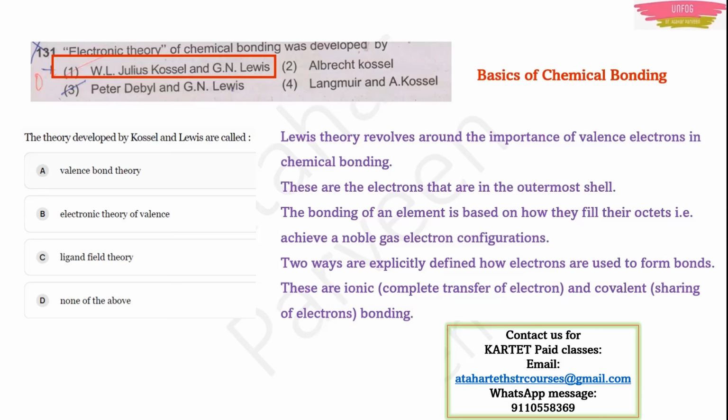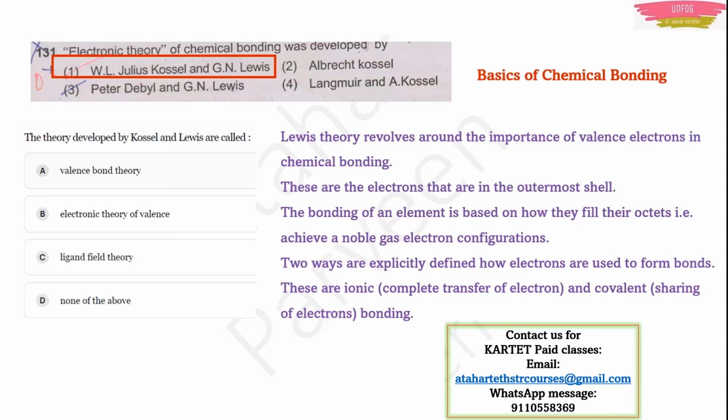Now, how do these valence electrons play a role in bonding? Actually, what happens is the valence electrons of one atom bond with the valence electrons of another atom. That is how bonding happens. Basically, for an element, bonding happens by filling their octets. Octet means that the element will achieve noble gas electronic configuration. It is known as the octet.